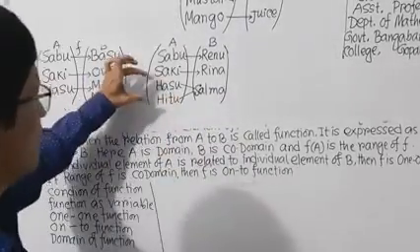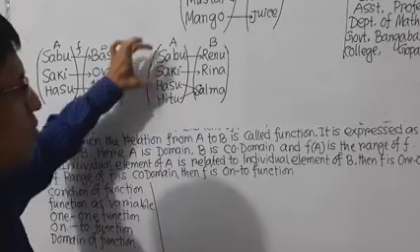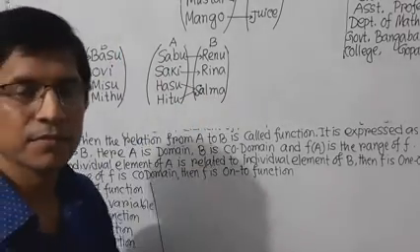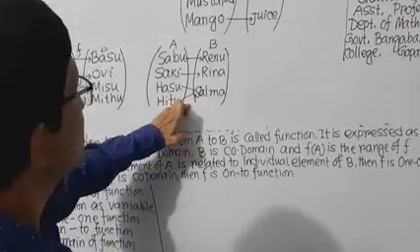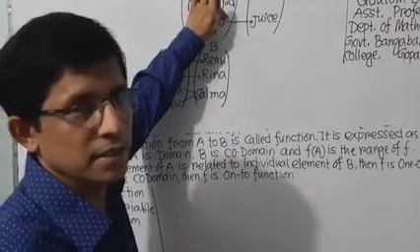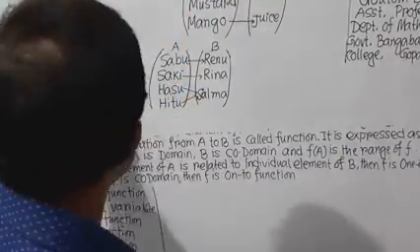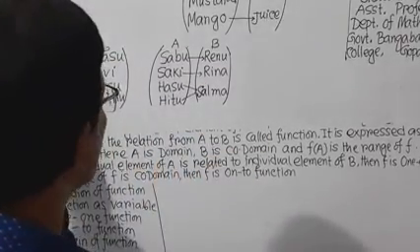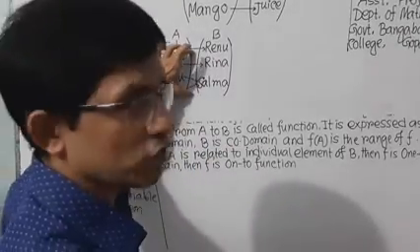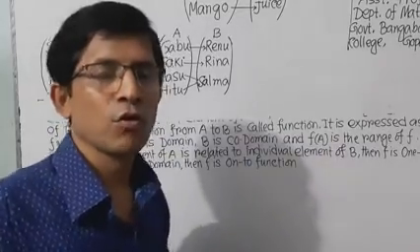Two individual elements of the first set have the same image. This is a function. This is also a function. This is also a function. But among these three examples, this is one-one function. This is not one-one function, and this is not one-one function.